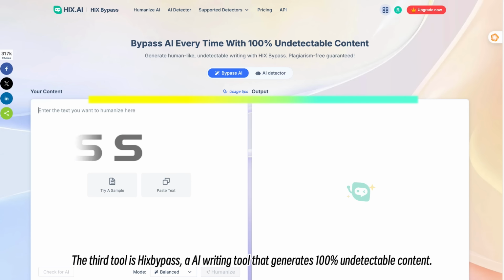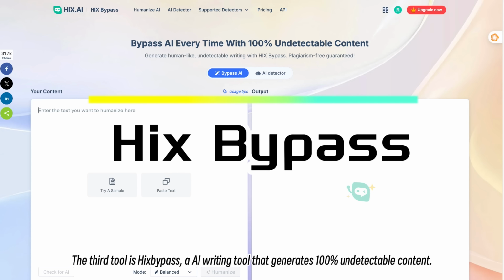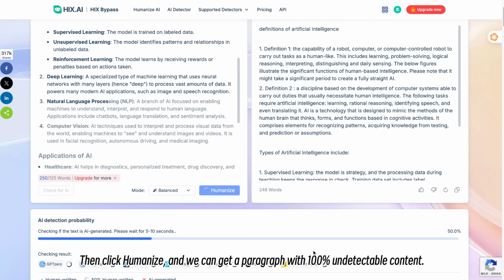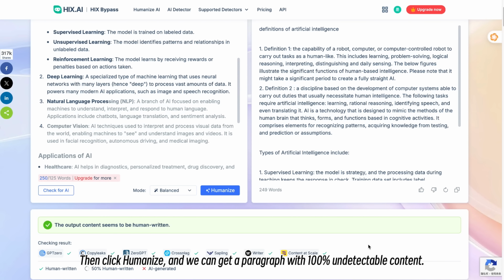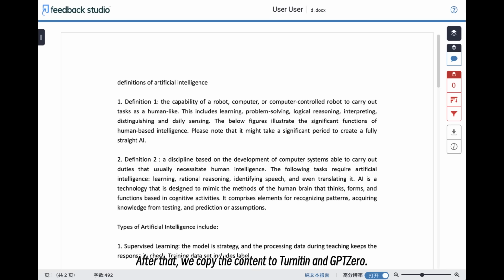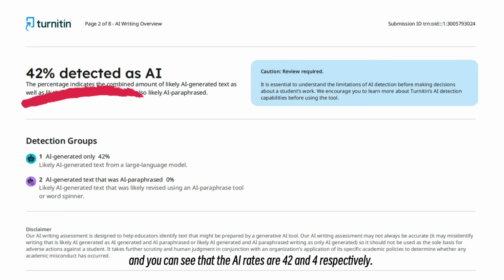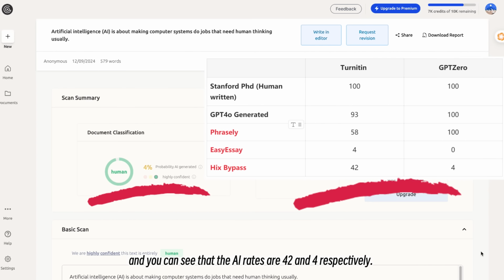The third tool is HixPass, an AI writing tool that generates 100% undetectable content. Like before, let's paste the AI abstract into HixPass, then click Humanize, and we can get a paragraph with 100% undetectable content. After that, we copy the content to Turnitin and GPT-0. And you can see that the AI rates are 42 and 4 respectively.